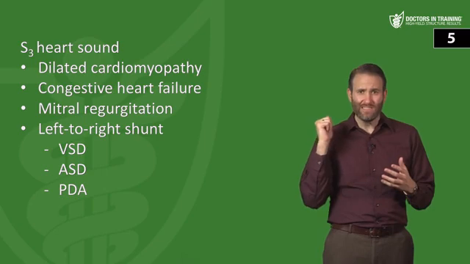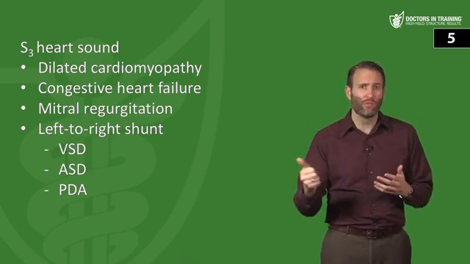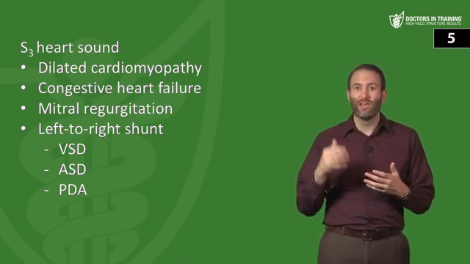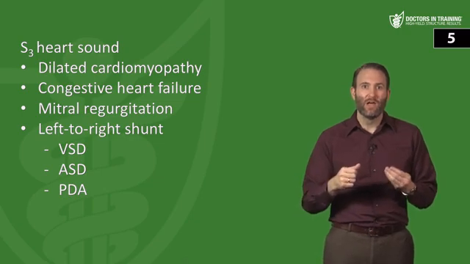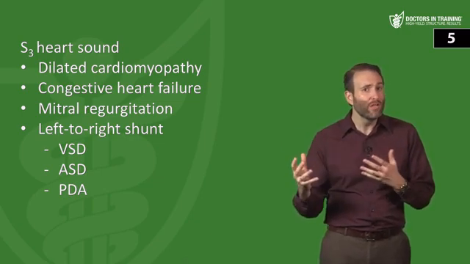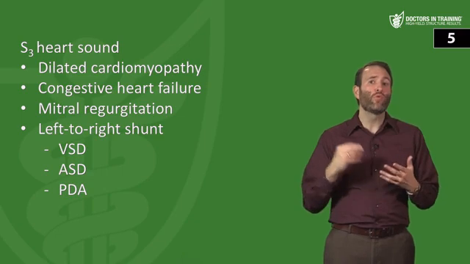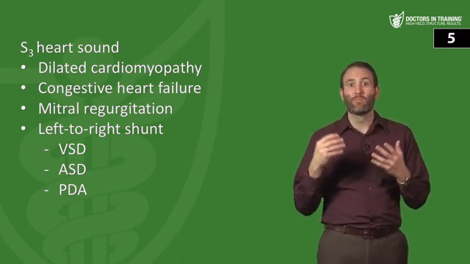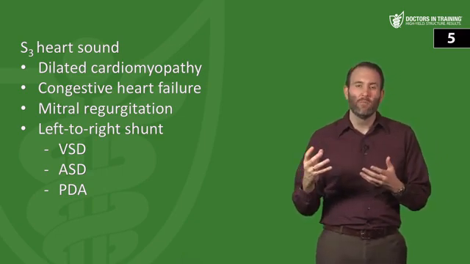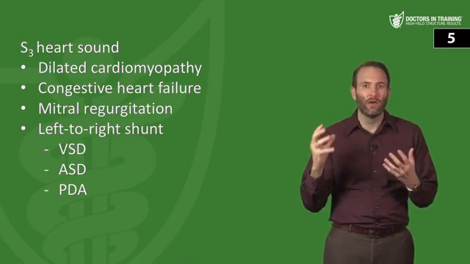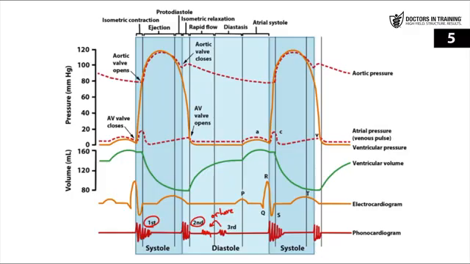Now just to reiterate, dilated cardiomyopathy, CHF, mitral regurg, left to right shunting, including that VSD, ASD, or PDA. And that S3 can be normal in children. It can also be normal in pregnant women. So in these situations, you see a lot of preload, a lot of filling pressures there, but you also want to think pathologically with dilated hearts. Now let's move on to your S4.